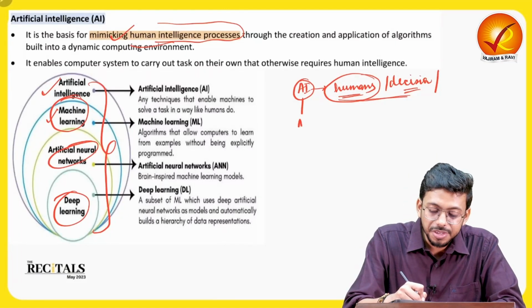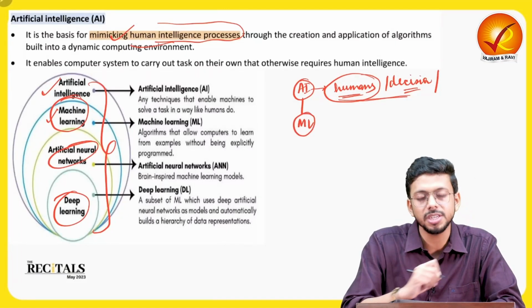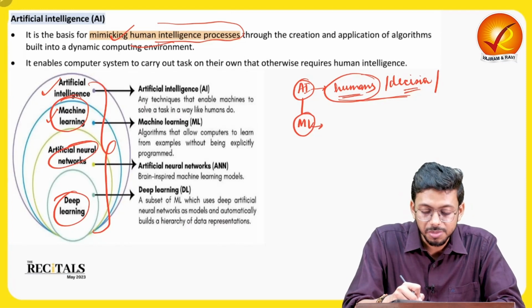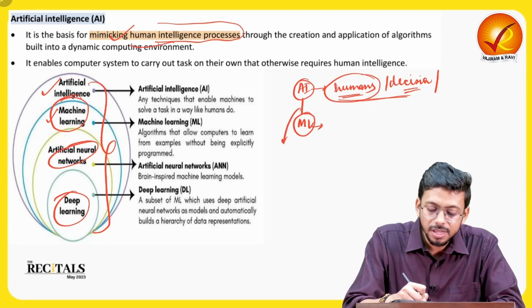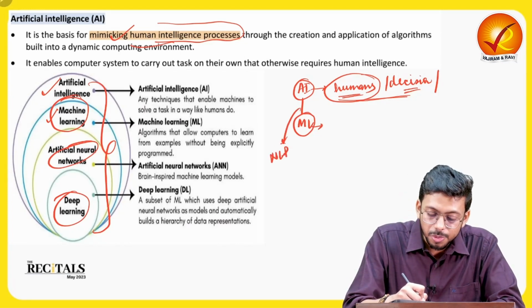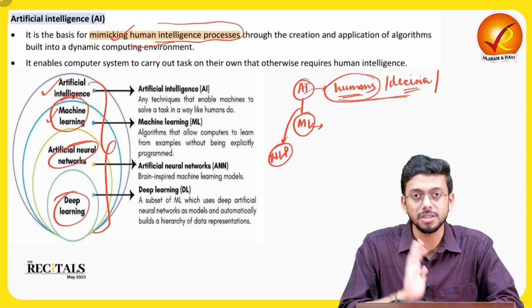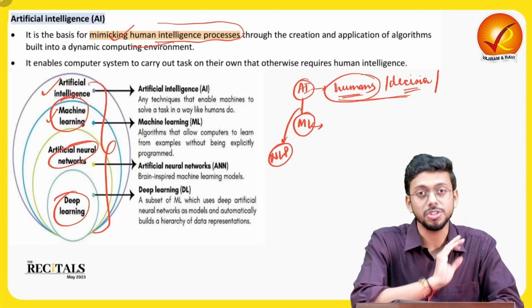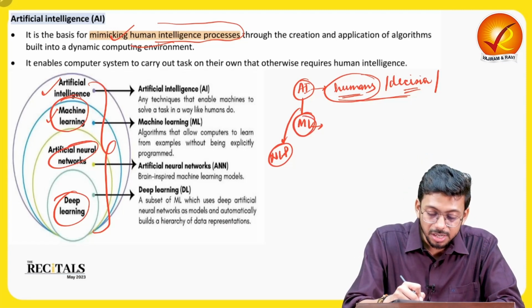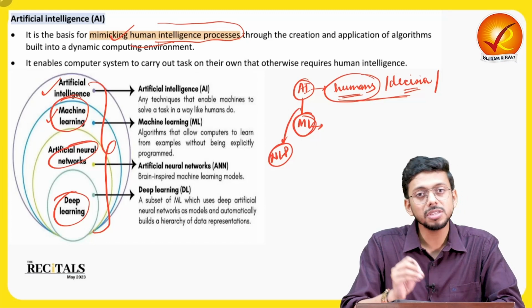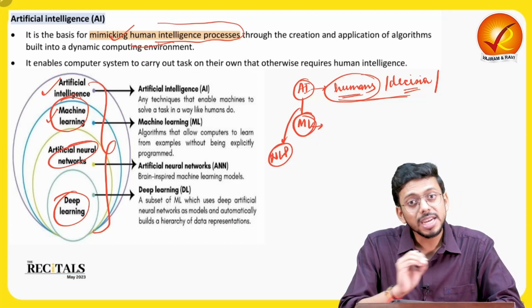For that, we have various types of artificial intelligence, and one of them is machine learning. What can be others? There is natural language processing also. There are various other artificial intelligence technologies. Machine learning is one of them, and it's among the most popular. What exactly is machine learning?